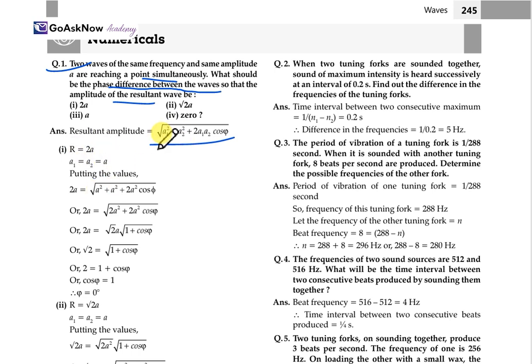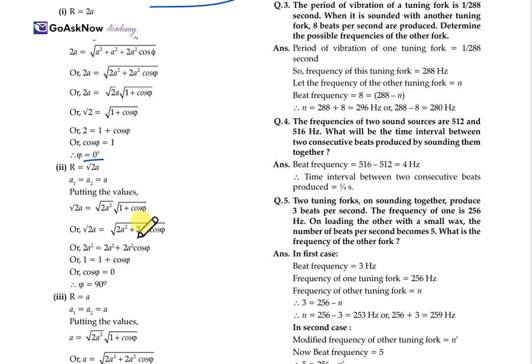We'll put the value into this equation, and here we get 4 equals 2 plus 2 cos phi. Just simplify it. Then you get 2 equals 1 plus cos phi, so cos phi is equal to 1, so phi is equal to 0. Then for the second case, when R is equal to root 2 A, again A1 equals A2 equals A. We put it in the equation, and here we get cos phi equals 0, which means phi equals 90 degrees. The second angle we got is 90 degrees.